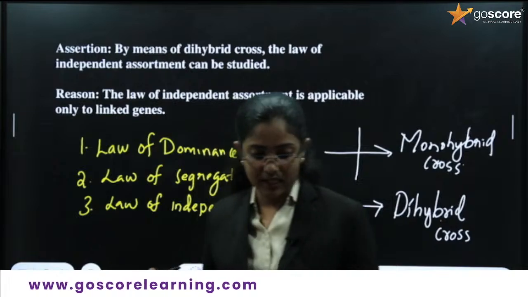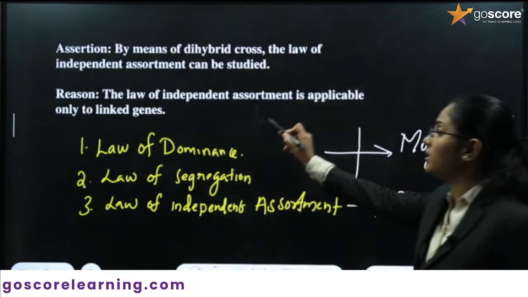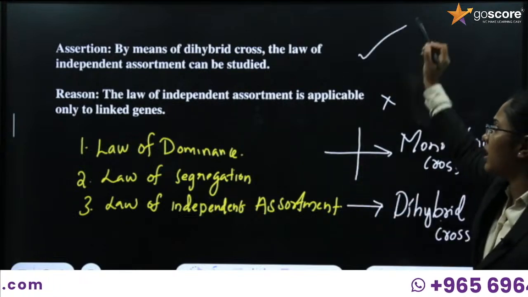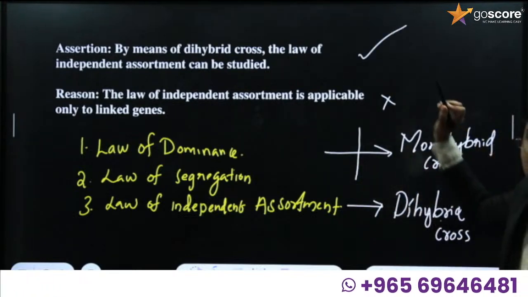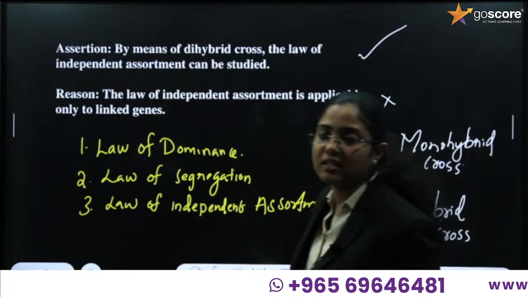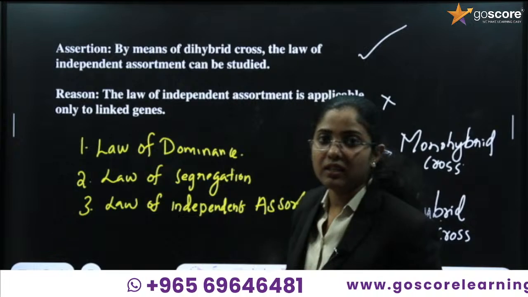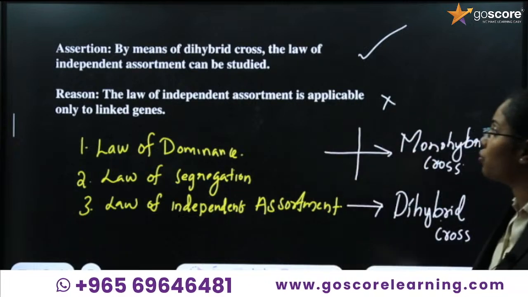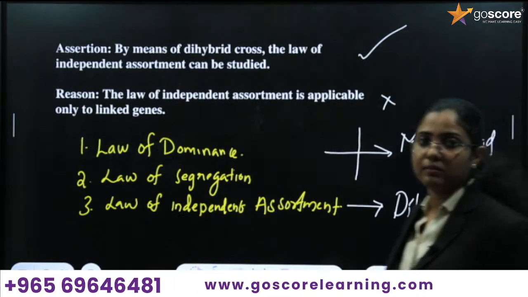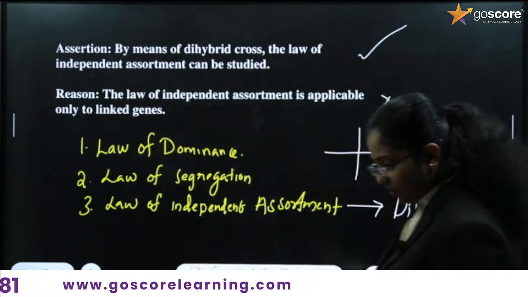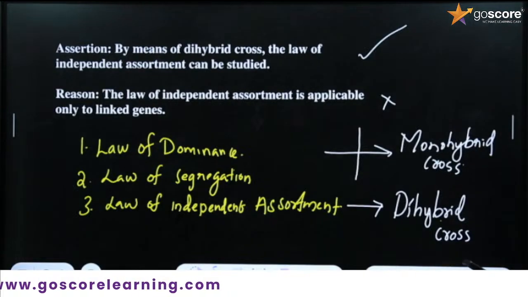So the reason statement is false, while the assertion is correct. We can go with option 3: assertion is true and reason is false. Okay, then what is the next question?